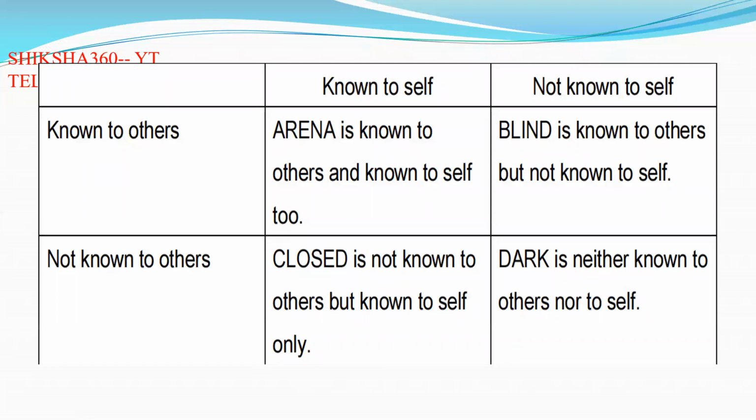Known to self, known to others, not known to others, not known to self. What we know about our qualities, and others also know, comes under arena or open, that is A. When we are not knowing our qualities but others know us, that is B, blind.